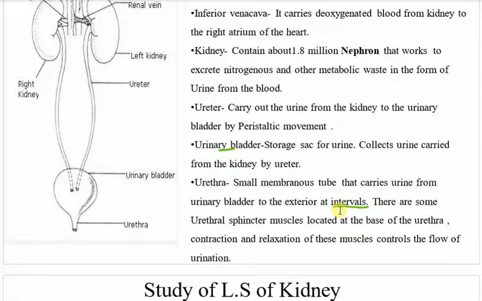So why intervals? This thing I have just mentioned here, intervals. There are some urethral sphincter muscles located at the base of the urethra. Let me just mark it in the diagram. This particular location, there are two muscles. Okay, these are sphincter muscles. So these sphincter muscles control the outflow of our urine, and this particular release of urine is directly connected to our nervous system. Okay, so we'll learn about that later.